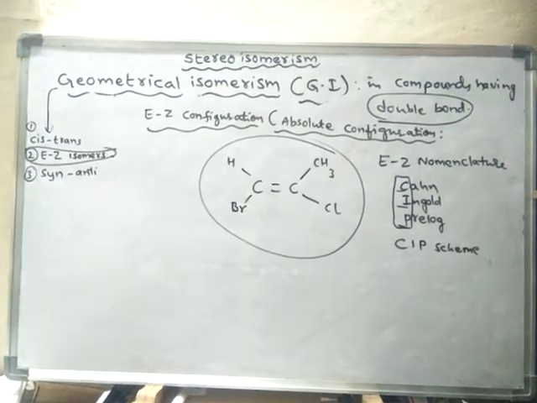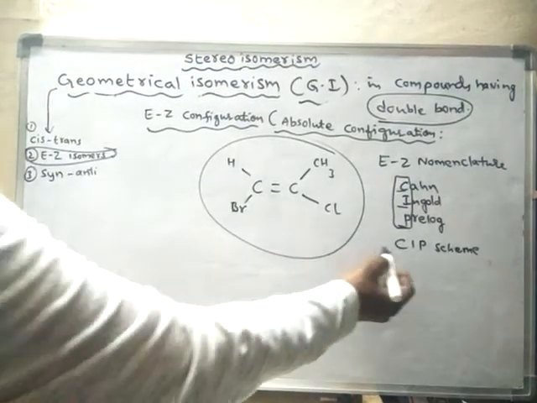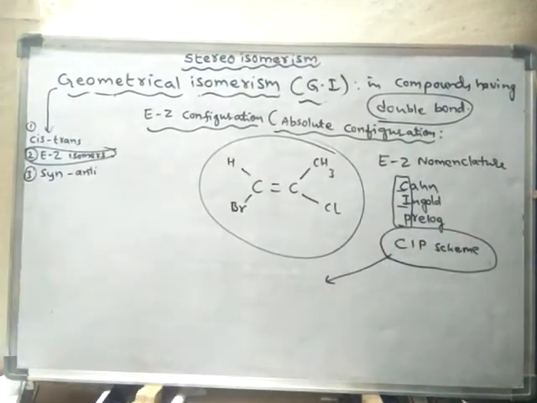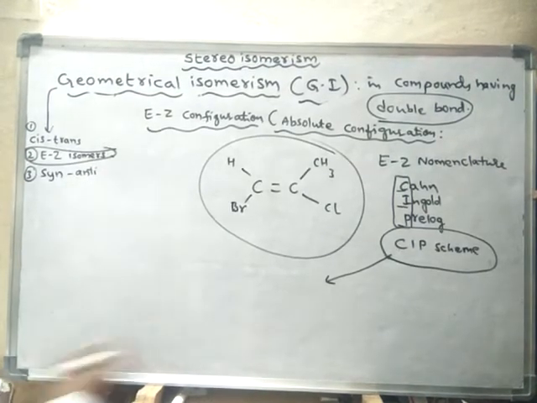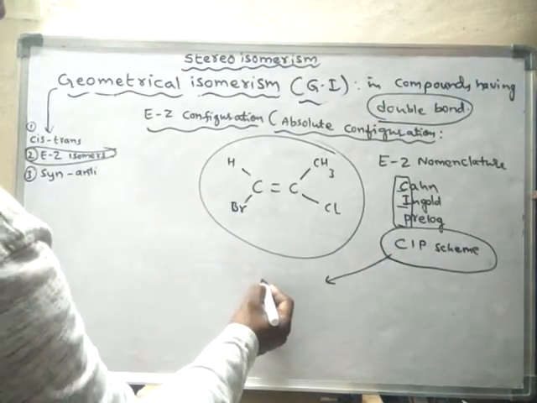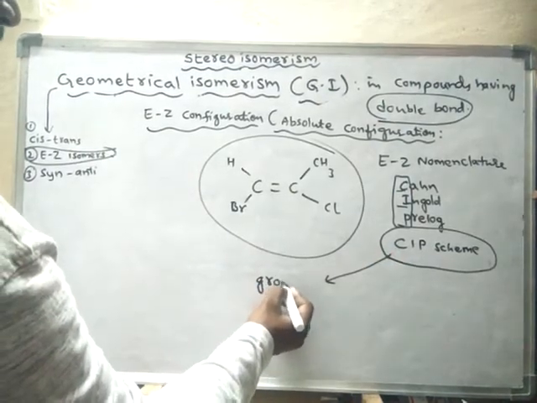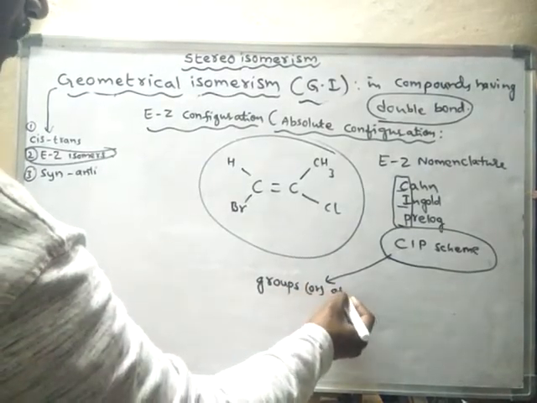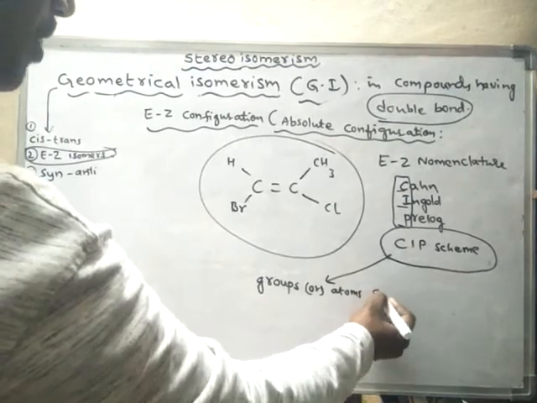This CIP method is based on ranking. In this method, groups or atoms are given ranking.